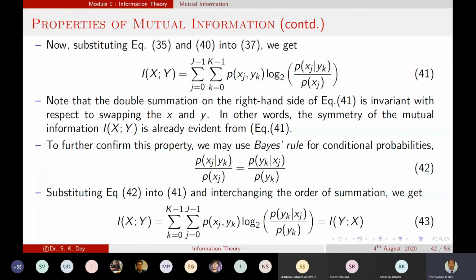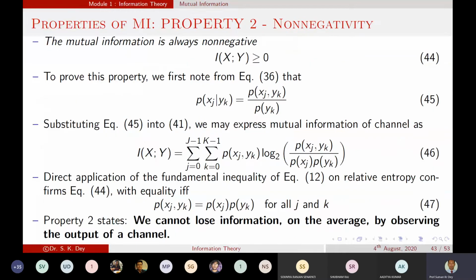There are two ways to prove the symmetric property of the mutual information. The second property is non-negativity. Non-negativity means whatever mutual information we get is non-negative. That means I of X semicolon Y should be greater than or equal to 0.